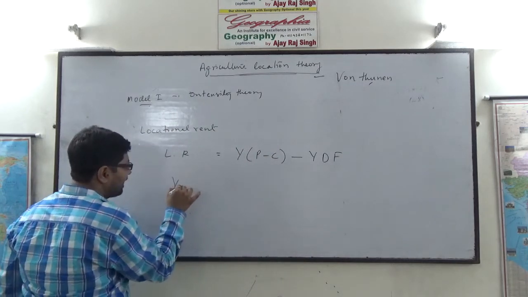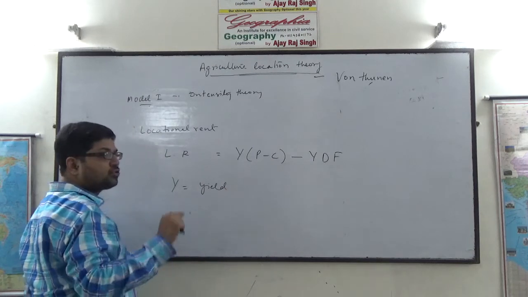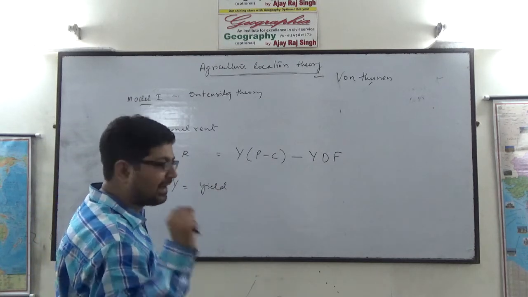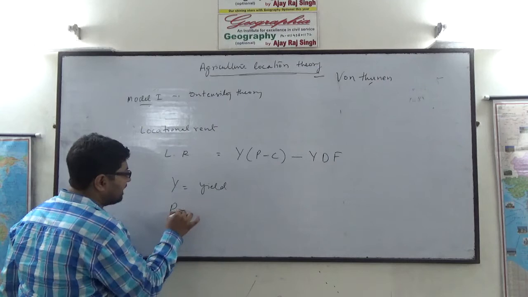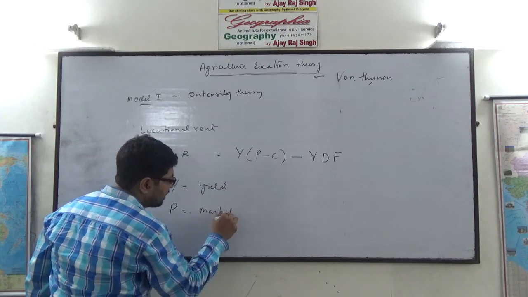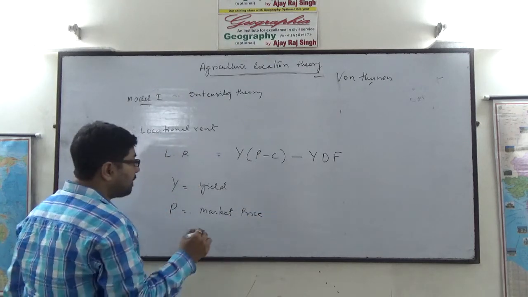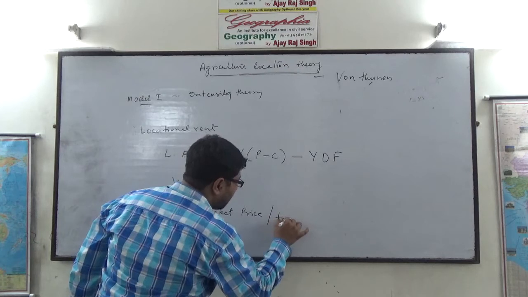Here Y is yield. Yield means total production per unit area. P stands for market price, the market price of the produce per ton.